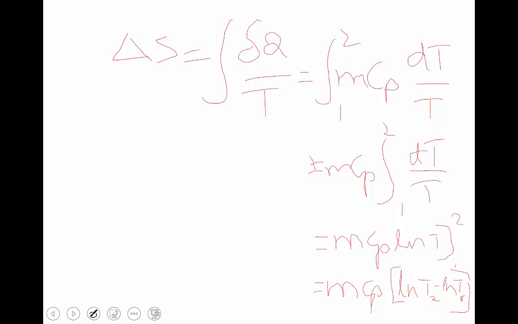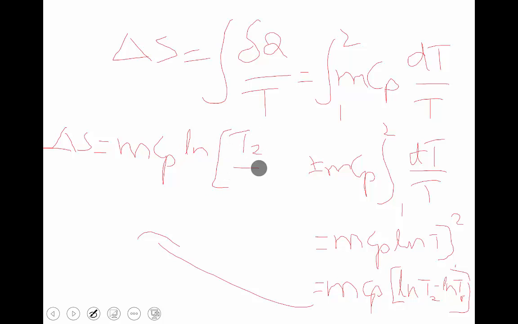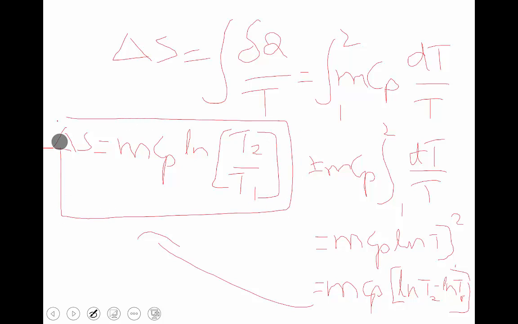From that we get delta S equal to M Cp or Cv ln T2 by T1. This is the common formula for entropy change. With the help of this formula, we can solve two types of problems during this lecture. Then let us go to the problem.